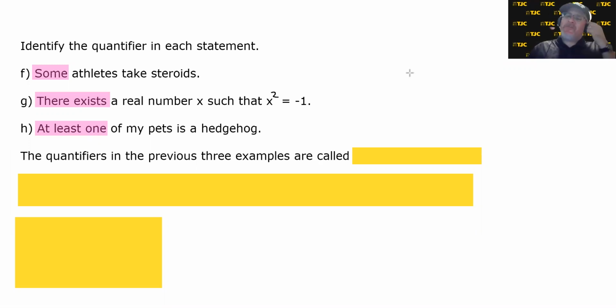But unlike the first 5 quantifiers, these are not speaking on a universal level. The first statement, or statement F, does not say all athletes take steroids, only some of them. Statement G doesn't say all real numbers x satisfy x squared equals -1, but there exists one that does. There exists a real number that does. And H doesn't say all of my pets are hedgehogs, but at least one of them is, which, by the way, that's true.